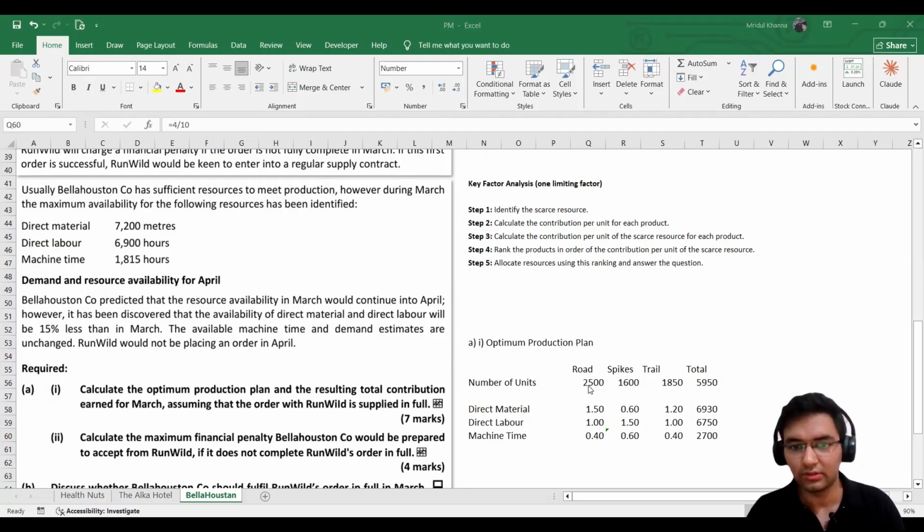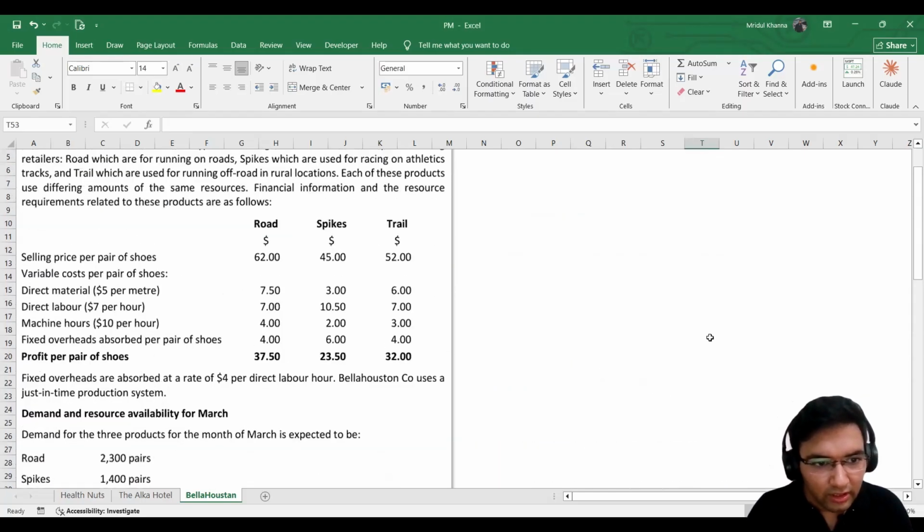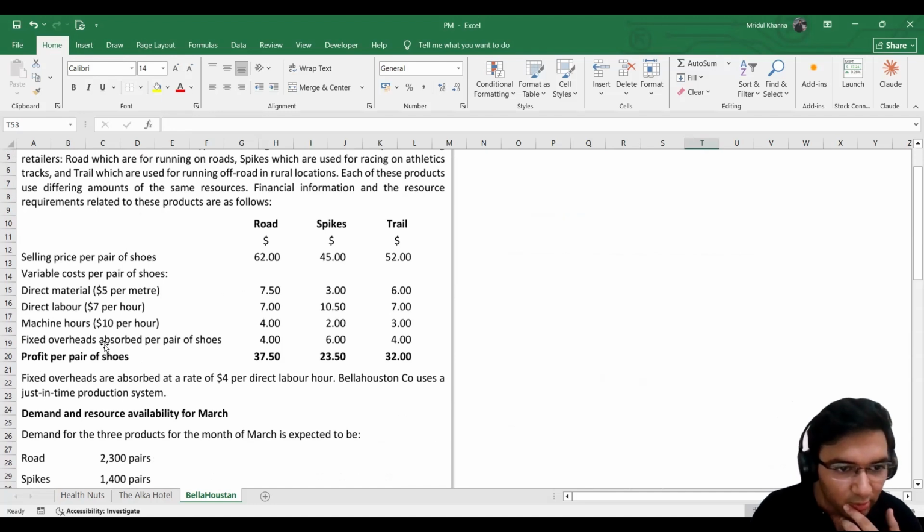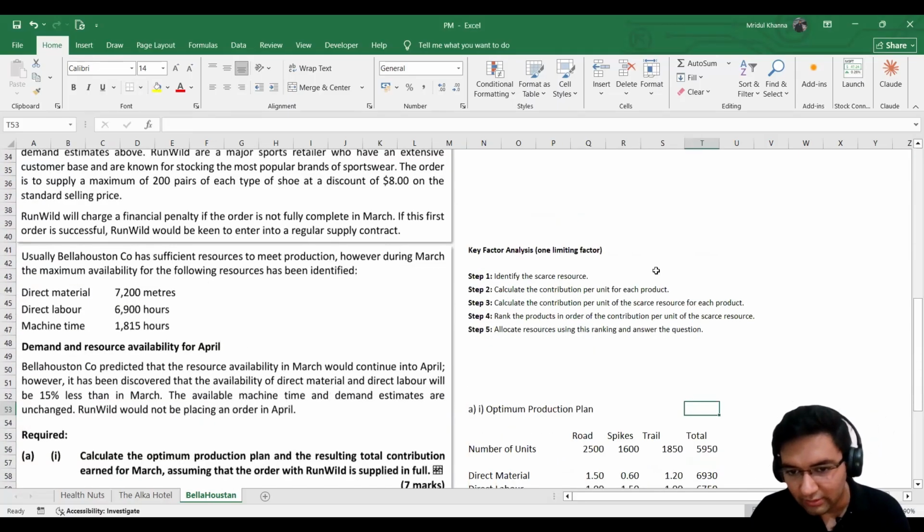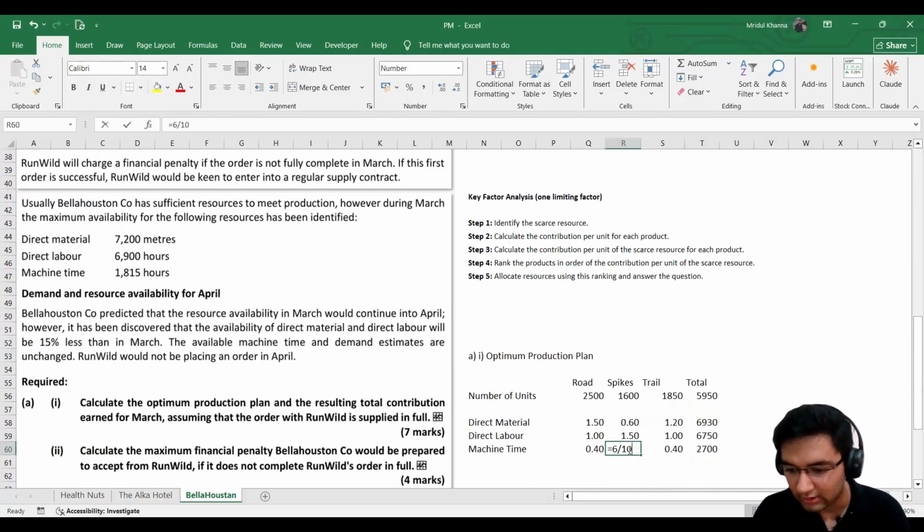So calculation wrong here. 0.2. Is it 0.2? Just let me check once. It is 6 divided by. Oh, okay. Sorry, by mistake I took the fixed overheads here instead of the machine hours. So it will be 2 divided by 3. So these will be 0.2 and 0.3.